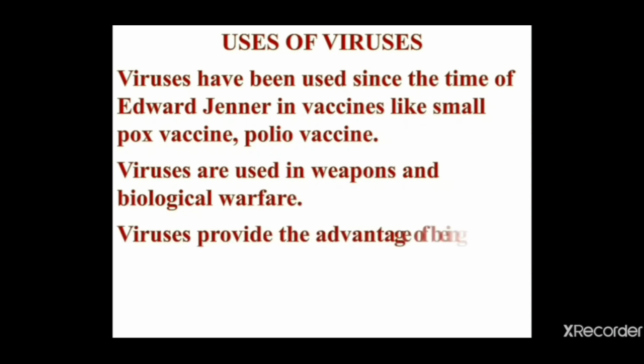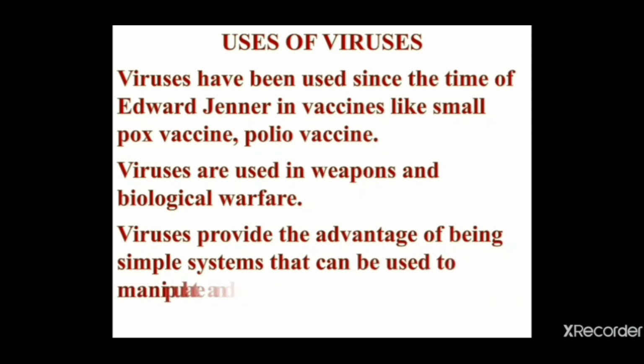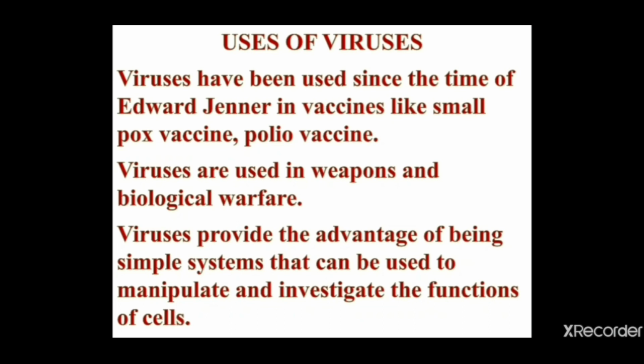Viruses provide the advantage of being simplest system for understanding the making or the structure of cells and their functions. Okay, so viruses have a very simple structure so that we can understand how the cells must be functioning, how the cells are performing all their life processes.